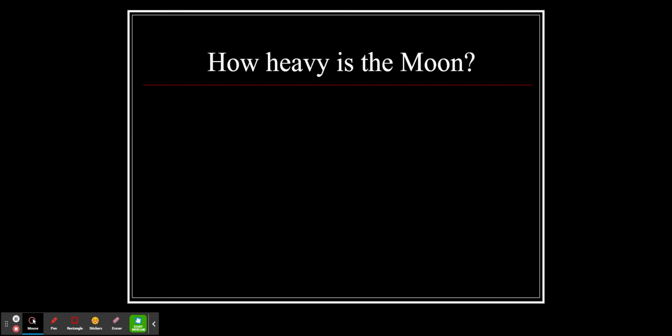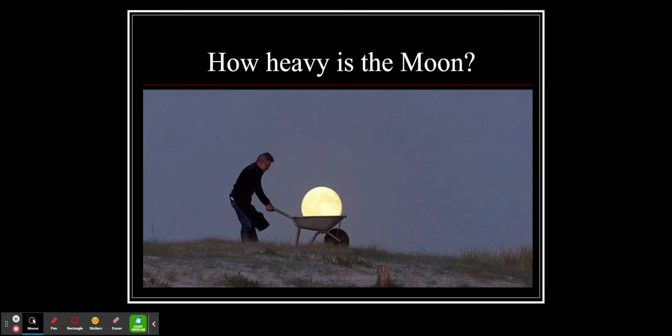All righty, and then I have one final question for you, ladies and gentlemen. How heavy is the moon? The answer is, it's only heavy enough to be held by a wheelbarrow. There you go. Thanks, folks.